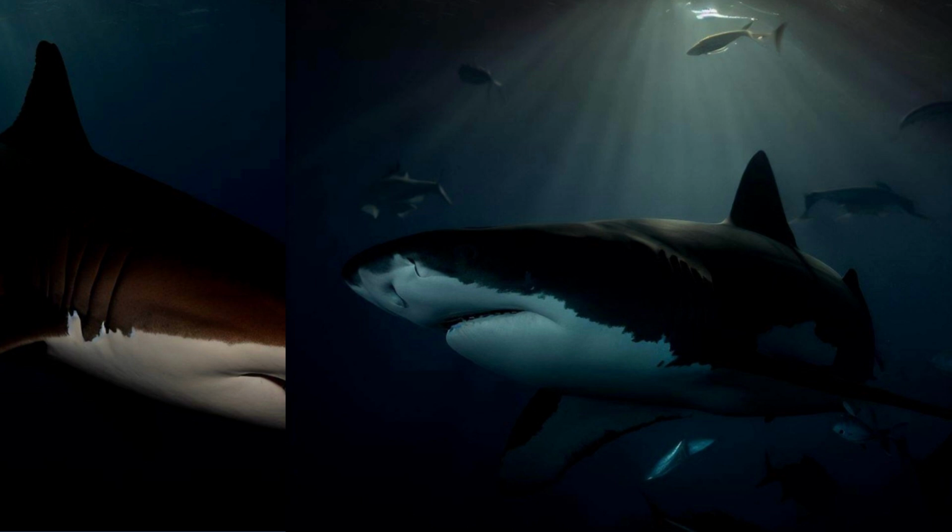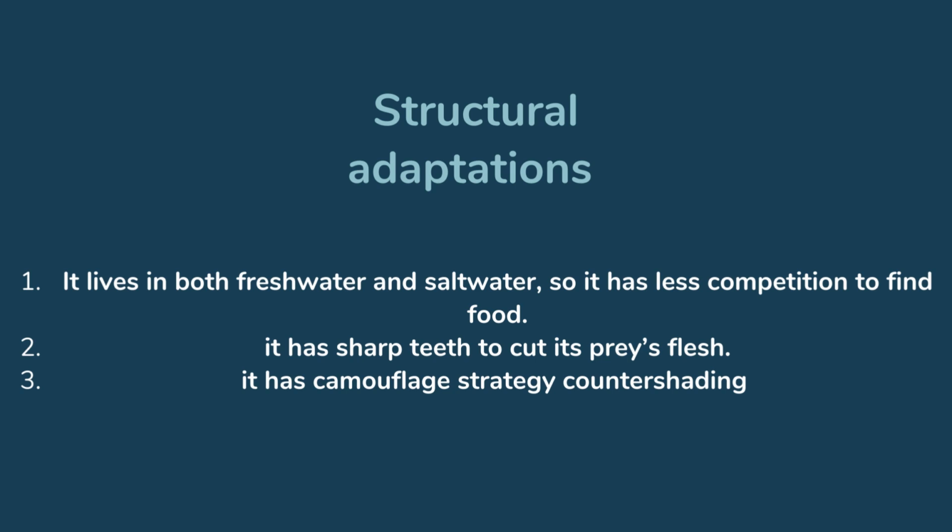The white belly of the shark, and this may blend in with the sunlight of the sun, okay? And this is because of what? Because of its white belly, or due to its white belly, okay? If it's clear.